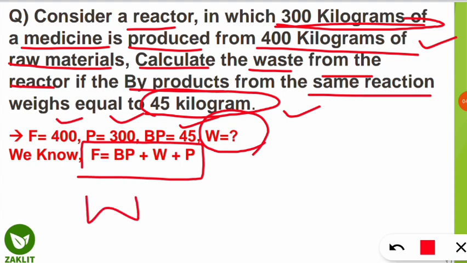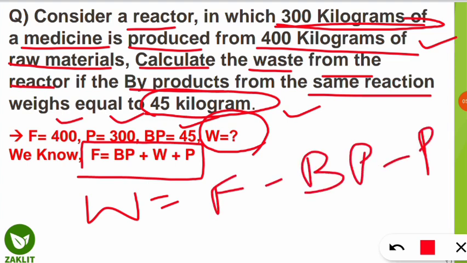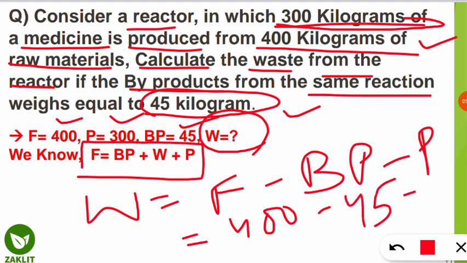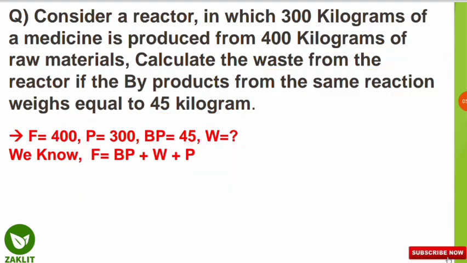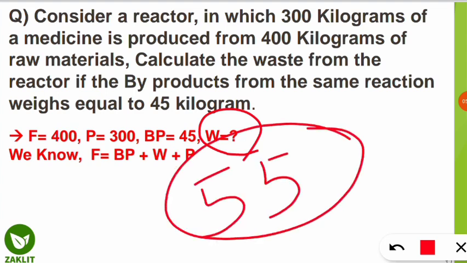So here what will be the capital W? W will be F minus BP minus P. So simple mathematics. Feed is given as 400, minus BP, that is the byproduct, given as 45, and then we will subtract P, that is the product, which is 300. So after subtracting all this, we will get the value as 55. Yes, you can also calculate and check whether I am correct or wrong. So here we will get the value as 55. What will be the value? The value is of waste generated. So waste generated from this reactor will be 55 kg after getting all this formula.